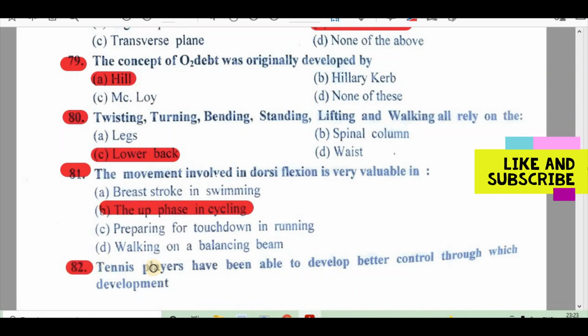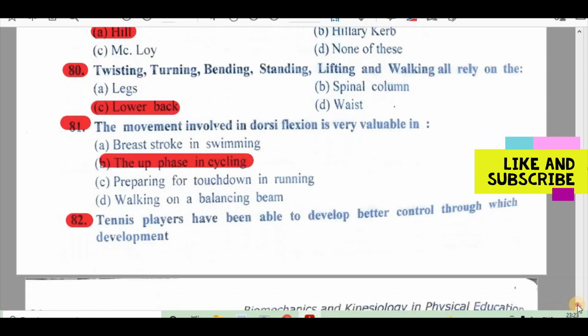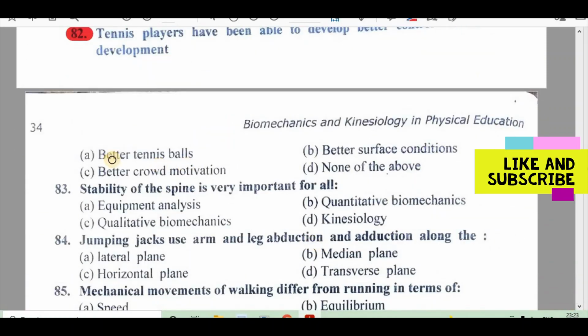82. Tennis players have been able to develop better control through which development? A. Better tennis balls, B. Better surface conditions, C. Better crowd motivation, D. None of the above. Right answer is D. None of the above. 83.